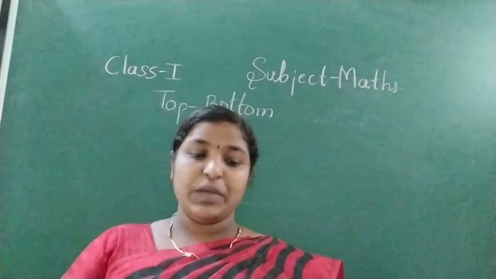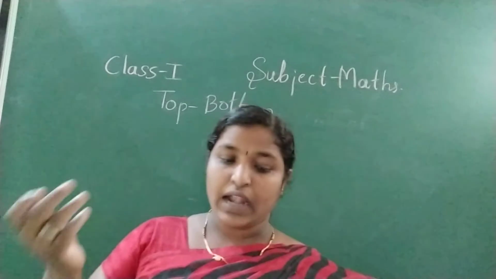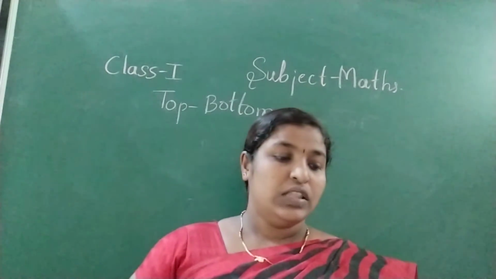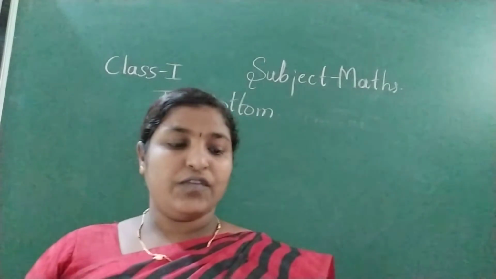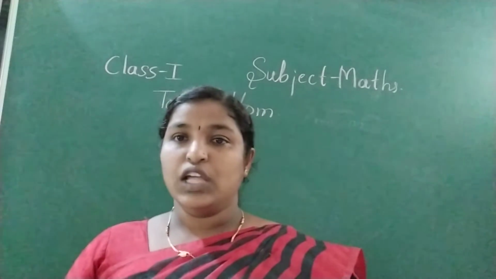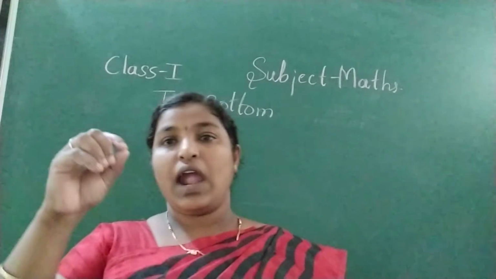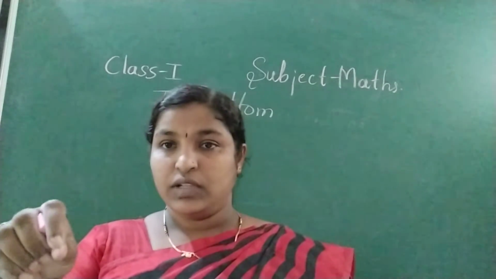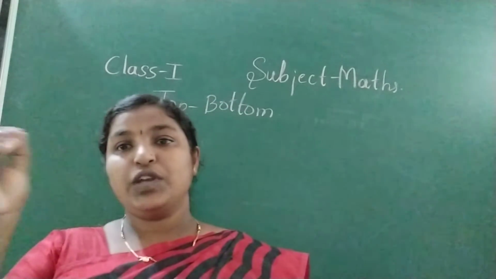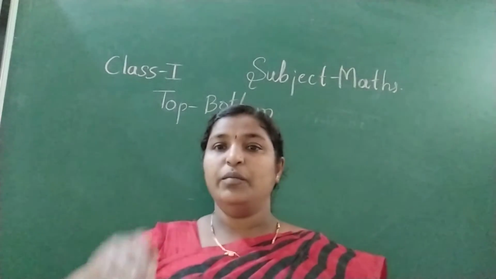There is a picture of a building. One girl is standing on the top of the building and a boy is standing on the ground, that is bottom. The girl is standing on the top of the building. The boy is standing at the bottom of the building. So here the relation between the boy and the building is bottom. What is the relation between the building and the girl? The girl is at the top of the building.